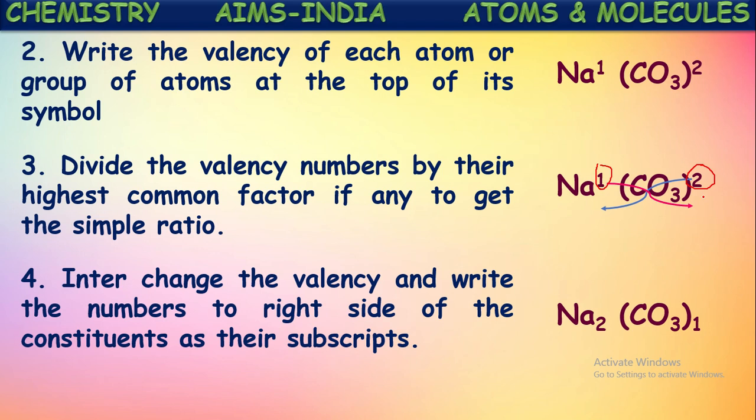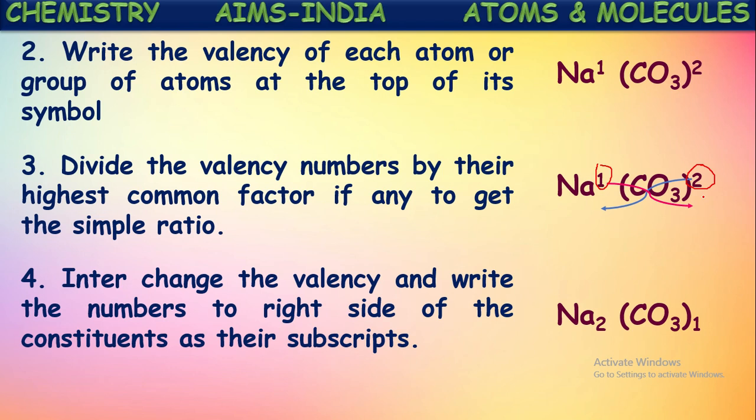So remember that we are not taking the charge symbols. Did you observe that? If you say sodium ion, actually the sodium ion symbol is Na+1 because it forms a positive charge. It is formed by the loss of electrons, so it will be a positive ion. But we did not consider those charge symbols.